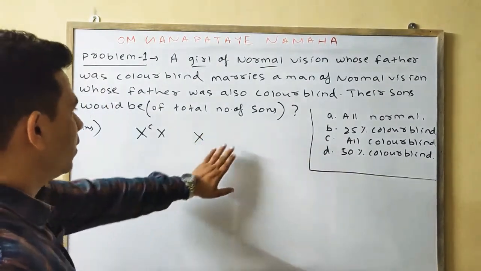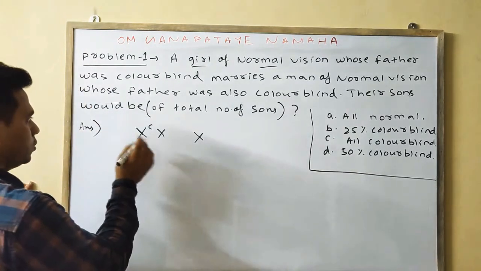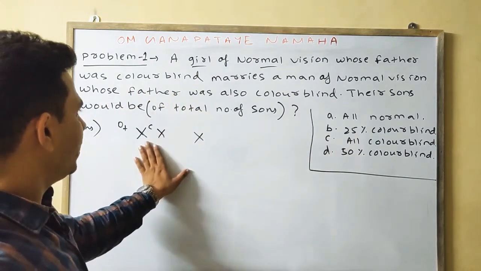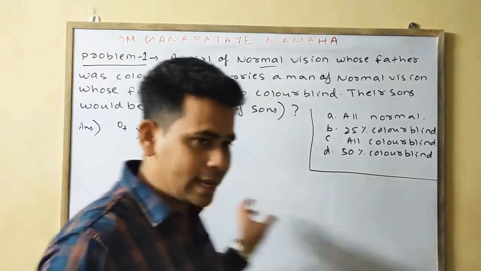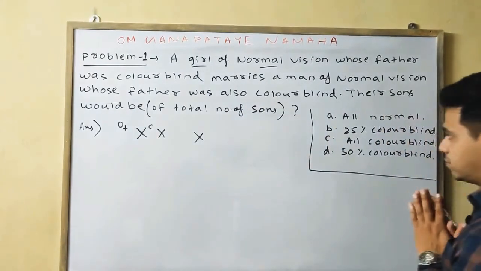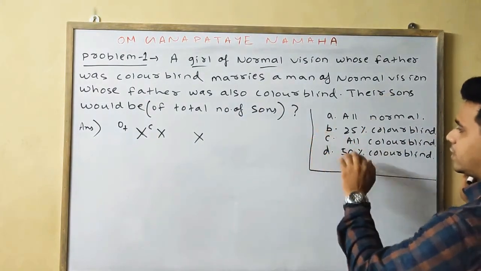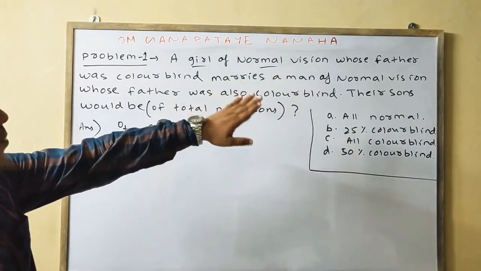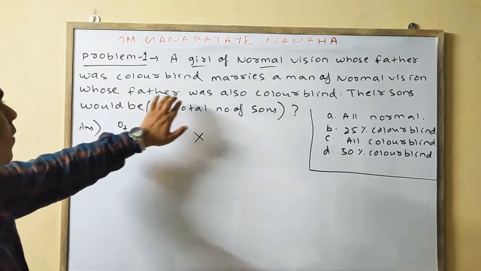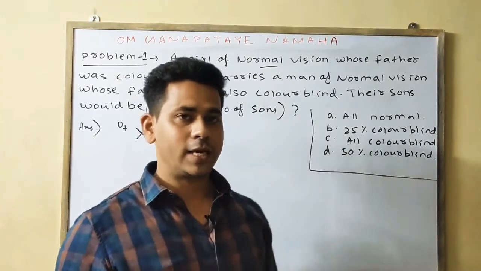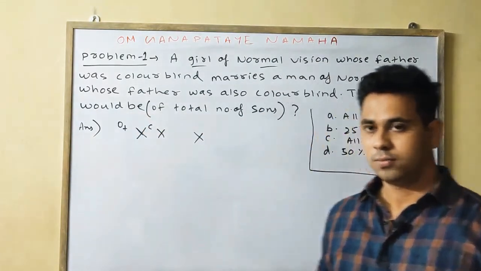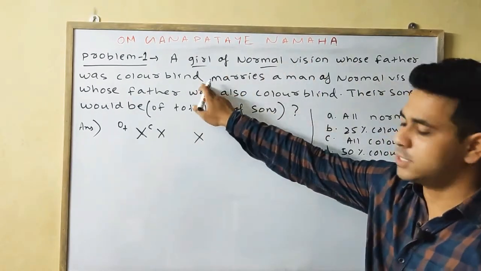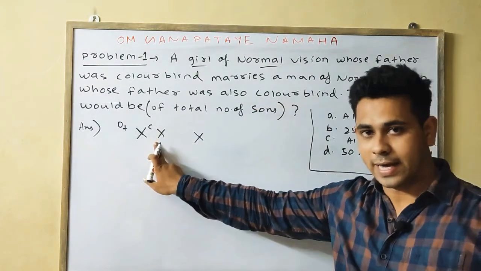Okay, next point. What is the genotype of the father? This one is your mother. I am not going into detail about parent genotype and gametes, this is not required. At this point we only require the answer, so we'll do it in shortcut. There is a man of normal vision whose father was also colorblind. In this case you should not get confused, because I have told you that for a girl of normal vision whose father was colorblind, the girl is a carrier.